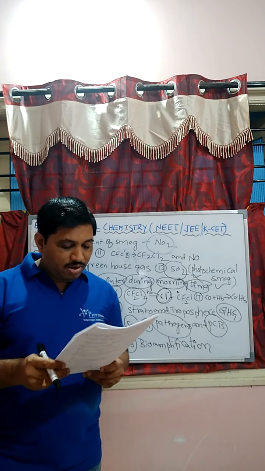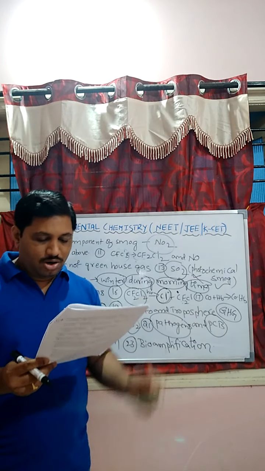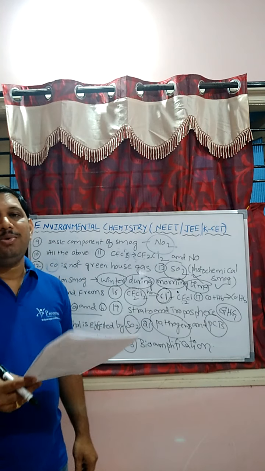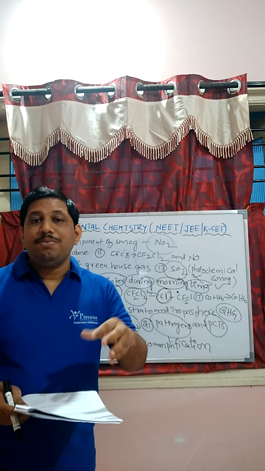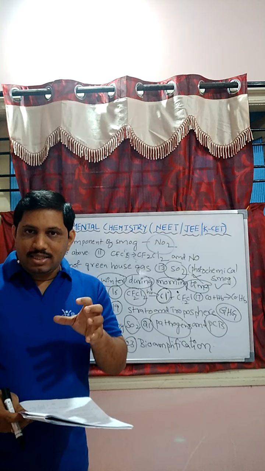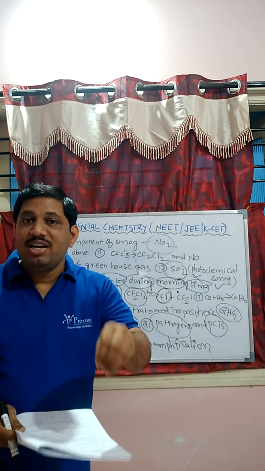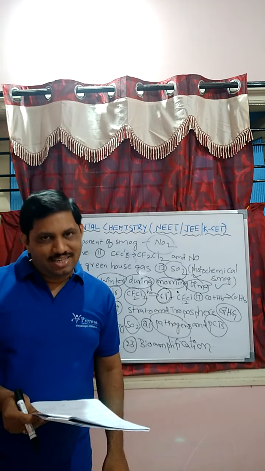Next one. Question number 22. Water pollution does not cause increased fish population. Due to water pollution, decreased fish population takes place, because as the water is contaminated with organic waste material, the amount of dissolved oxygen in water decreases.